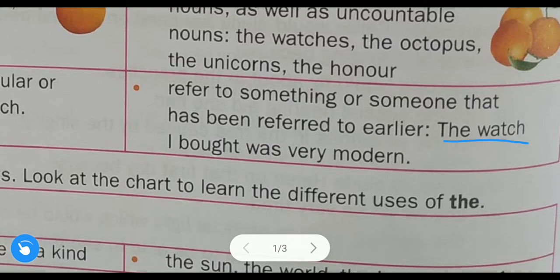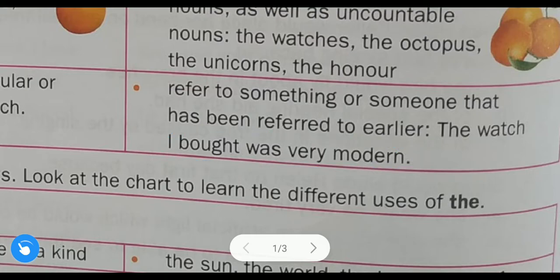The watch I bought was very modern. So try to understand this example. The watch I bought was very modern. So someone is talking about the watch. He is talking about the particular watch which he bought. So here already he refers to that watch earlier.